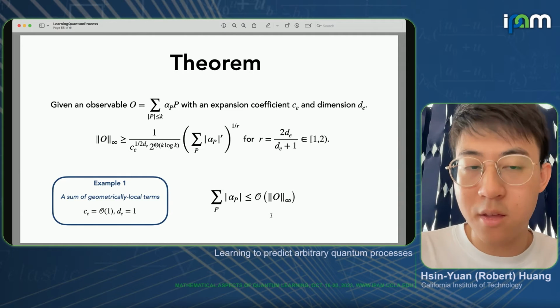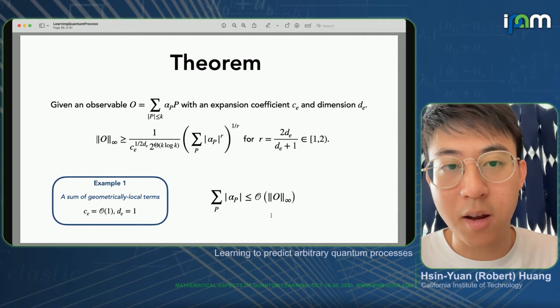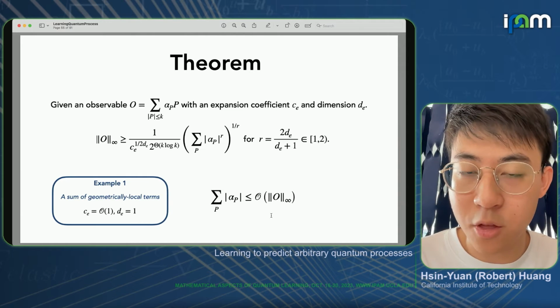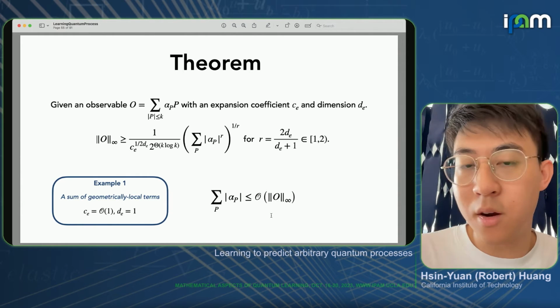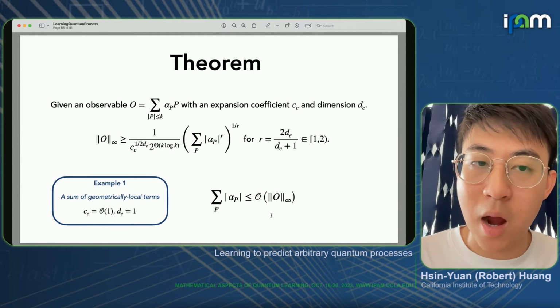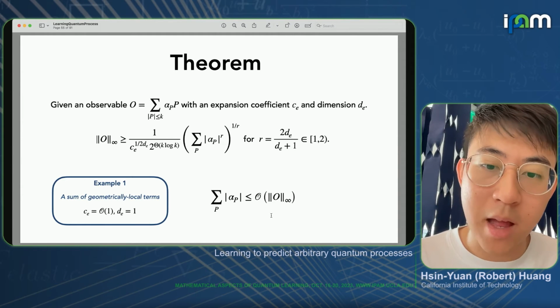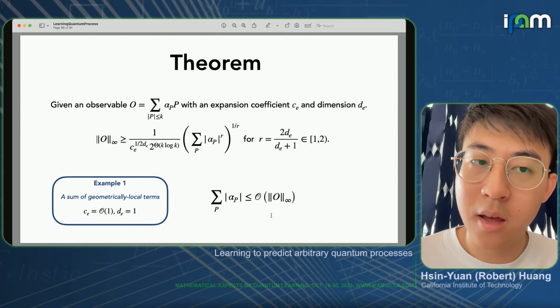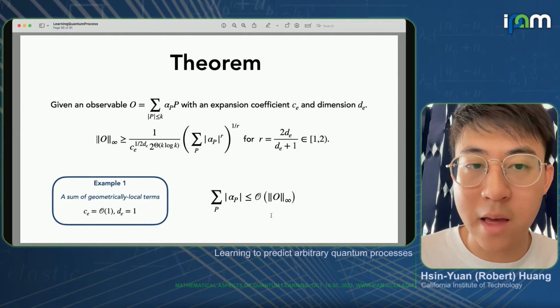So this essentially places a strong constraint on what kind of alpha p is possible. And there's other work on predicting ground state properties that utilizes this inequality to obtain a fast learning algorithm.